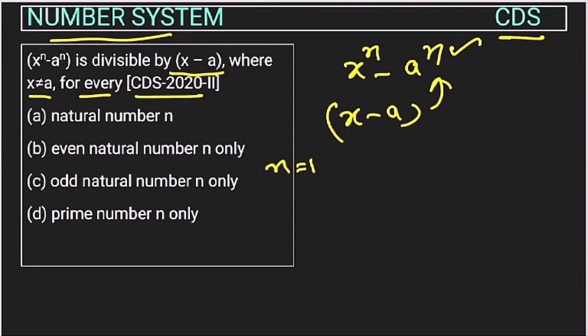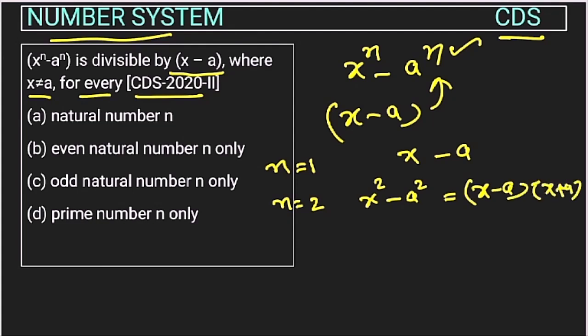If n is 1, then this will be x minus a, so it will be divisible directly. If n is 2, then this will be x square minus a square, so this will be x minus a and x plus a. Again this is divisible. If n is 3, this will be x cube minus a cube, so this will again be divisible by x minus a. So n can have any natural number, right?